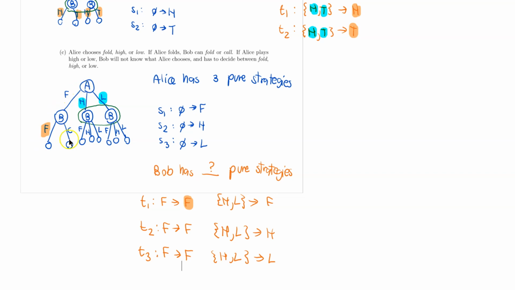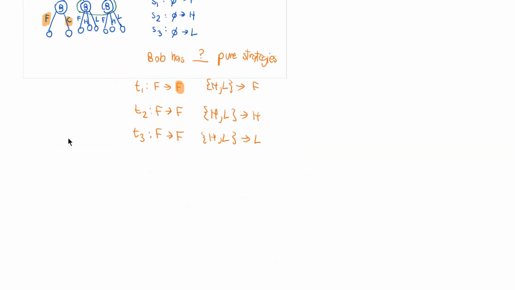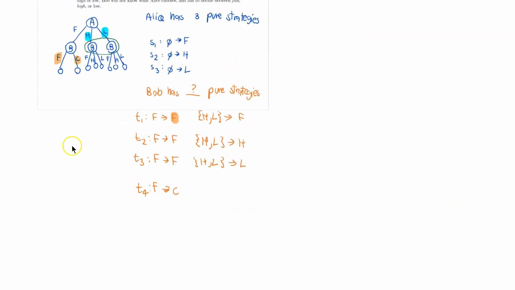If Alice were to fold, then he can still call. So this is another possibility here. He can say that, if Alice folds, then I'm going to call. And the same thing is going to happen here. If he decides to call, if he decides to play this path, then he can decide to fold or play high or play low when Alice chooses to play high or play low. So if Alice chooses high or low, he can still choose to fold, he can still choose to play high, or he can still choose to play low. So these are all the possible outcomes if Bob chooses to call when Alice folds.